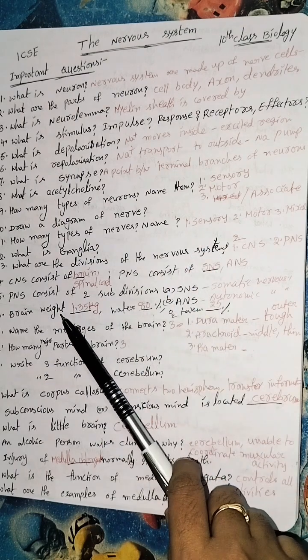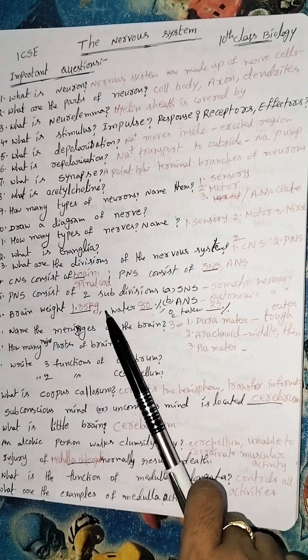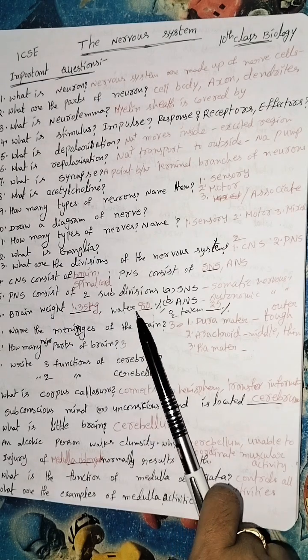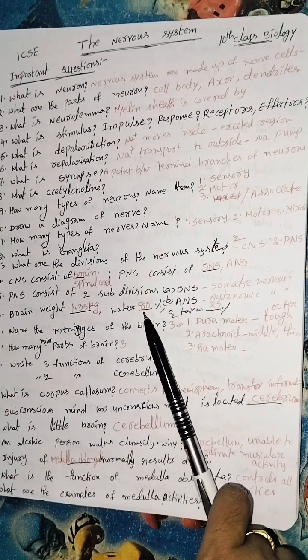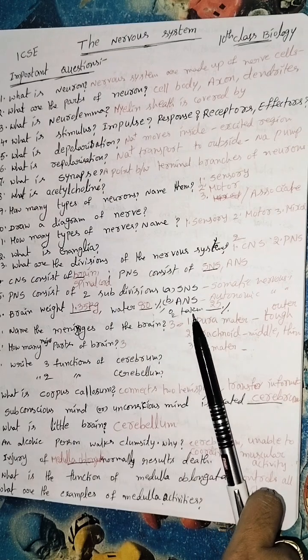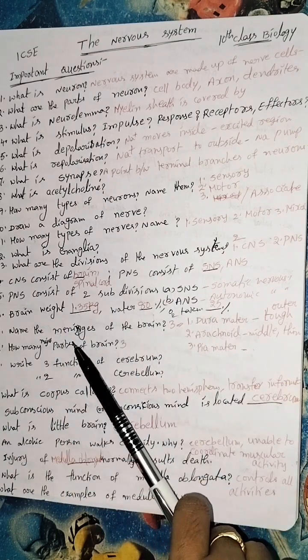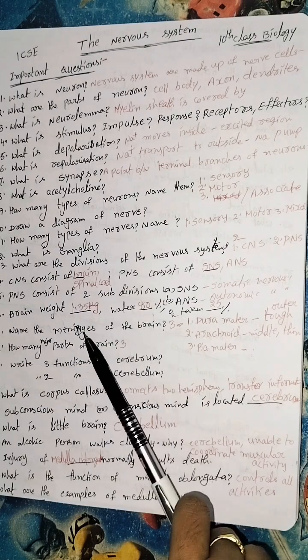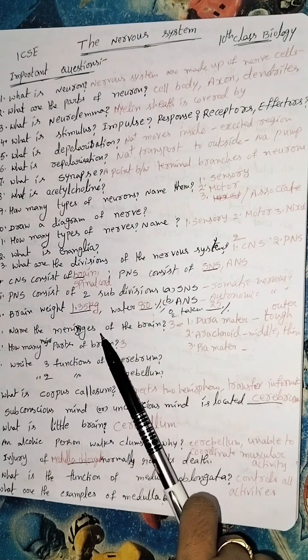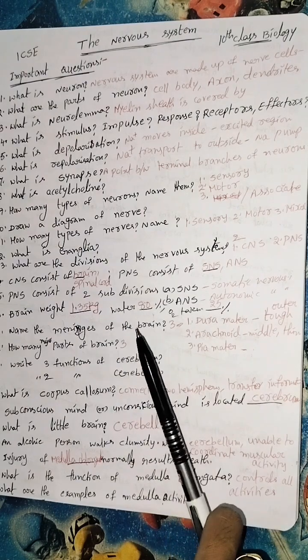What is the brain weight? 1.35 kg. The water percentage is 80%. The oxygen taken by the brain is 25%. Name the meninges of the brain. Meninges means the coverings or layers of the brain.